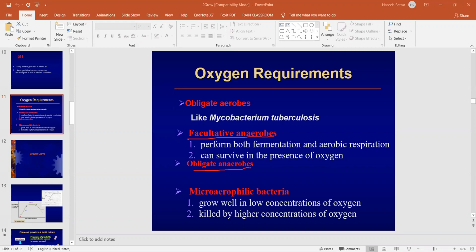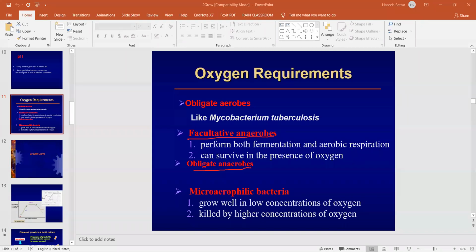So these bacteria, facultative anaerobes, the most common example is E. coli. So Escherichia coli bacteria can survive in the presence of oxygen as well as in the absence of oxygen.